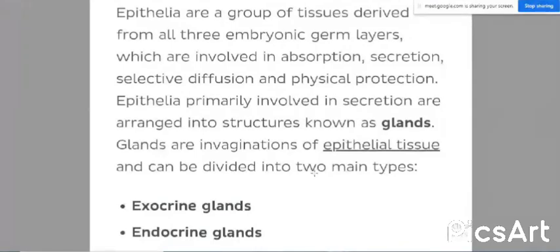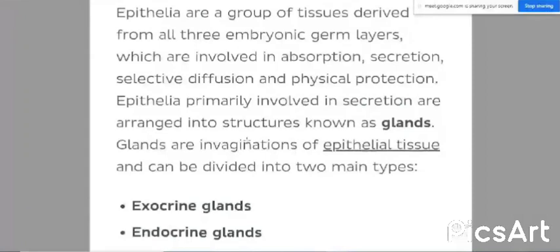The endocrine glands are the pineal gland, pituitary gland, some part of the pancreas, ovaries, testis, thyroid, parathyroid, hypothalamus, and adrenal gland. All these come under the endocrine glands. The exocrine glands secrete through the duct system.